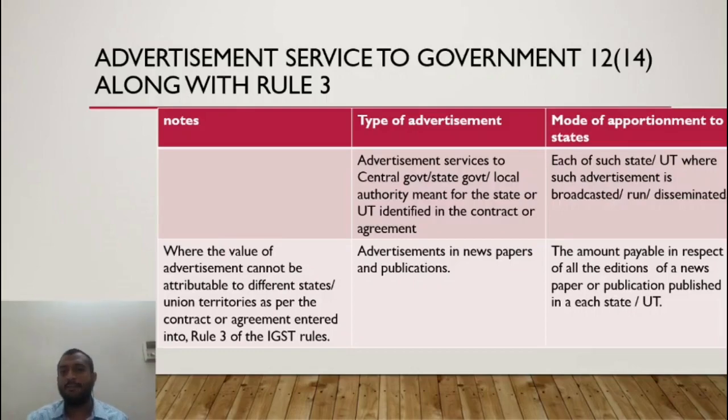So that is how I break up. Let us say 10 lakhs is the total amount payable as per the agreement. Taking into account the advertisements published in each edition, the amount payable for all the editions put together in the state of Andhra Pradesh comes up to 4 lakhs. So the amount attributable to AP would be 4 lakhs, and the balance of 6 lakhs would be attributable to New Delhi. That is how the apportionment would happen: the amount payable in respect of all the editions of a newspaper or publication in each state or union territory.